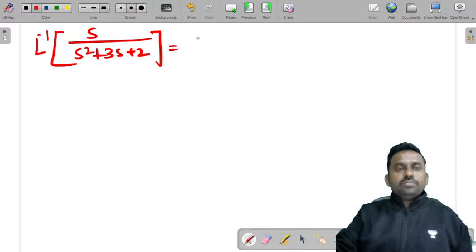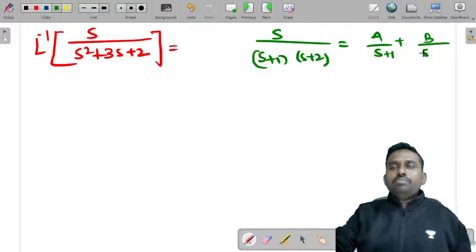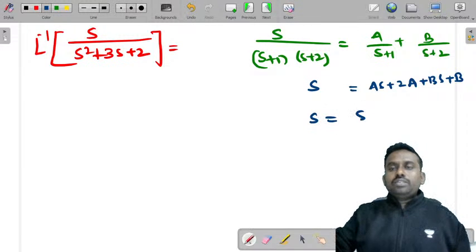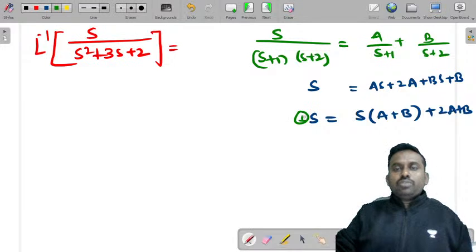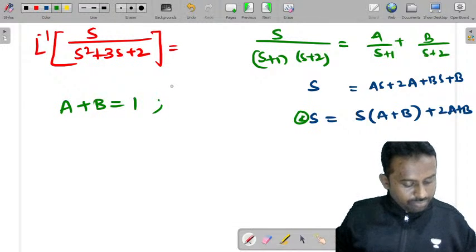is equal to, first just split this s by s plus 1 into s plus 2. So you can write it as A by s plus 1 plus B by s plus 2. So this is As plus 2A plus Bs plus B is equal to s. So s is equal to s of A plus B plus 2A plus B. Compare coefficients on both sides. S coefficient is 1 here, so we'll get A plus B is equal to 1. Yeah, A is equal to minus 1 and B is equal to plus 2.